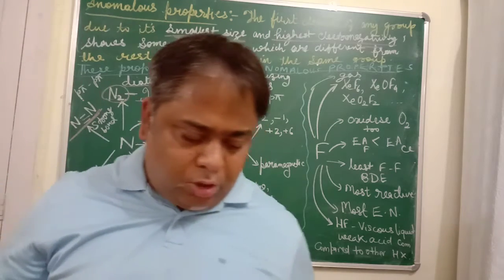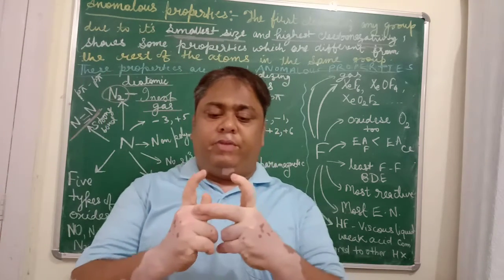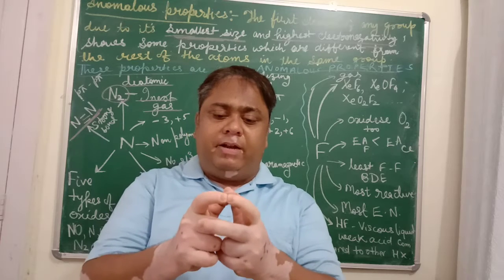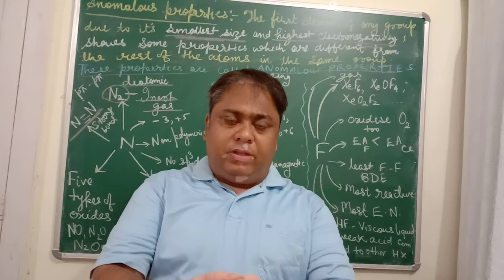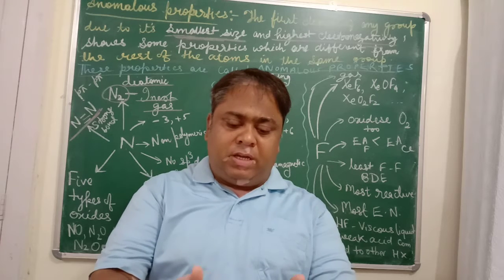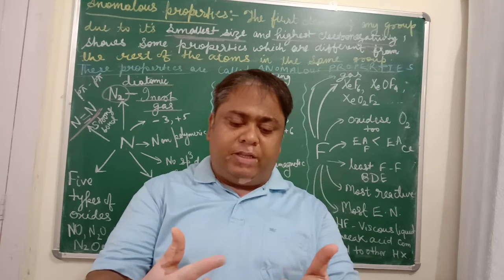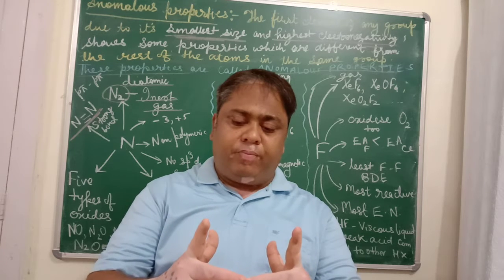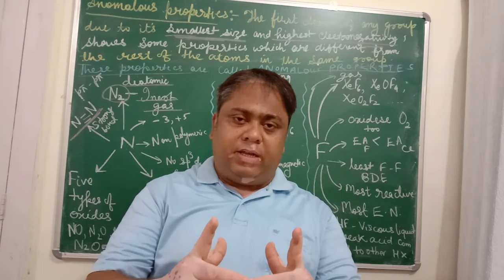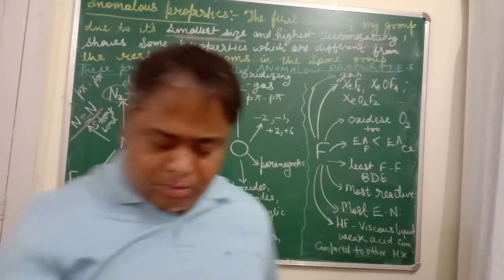Nitrogen atoms are so small that after forming a sigma bond, their pi orbitals can come closer and they can form a triple bond like this. But in case of the other elements in the same group, like phosphorus, the atoms are so far apart that the p orbitals cannot come closer, and as a result they form P4 units with other adjacent atoms around it.